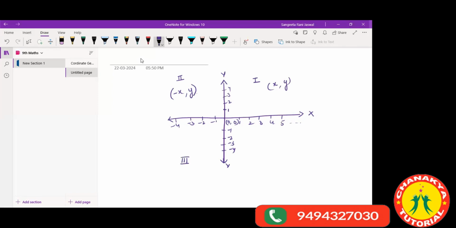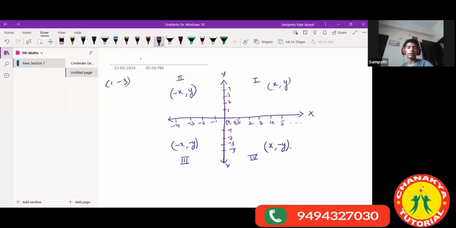Yes, understanding? Yes, ma'am. Great. Okay, and in our third quadrant, we have our x-axis as negative and y-axis also negative. Okay, like this. And in our fourth quadrant, we have our x-axis as positive and our y-axis as negative. Okay. Now, suppose if I give you a point (1, -3), where will this point lie?